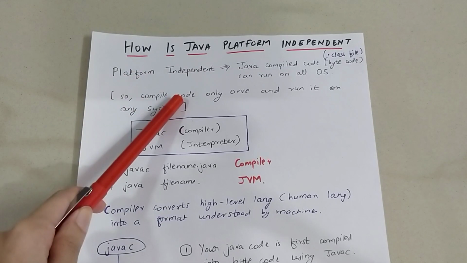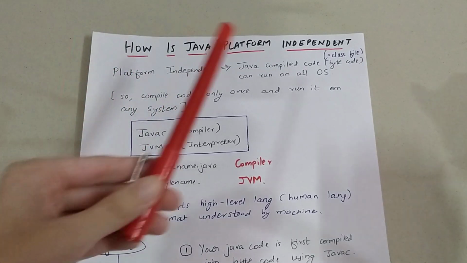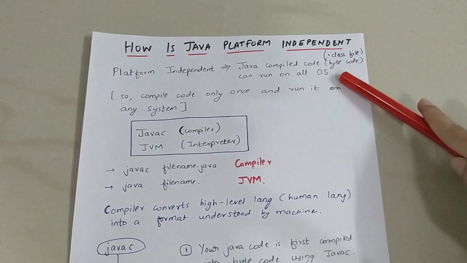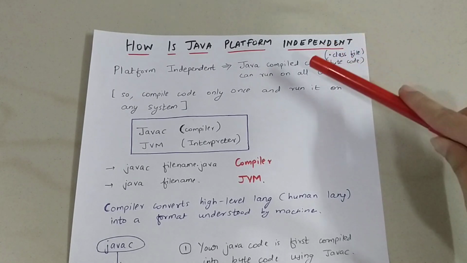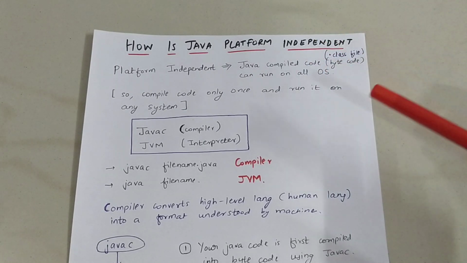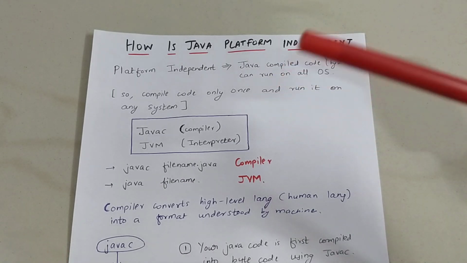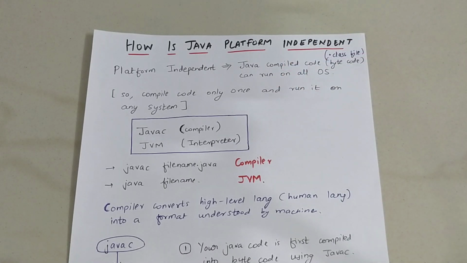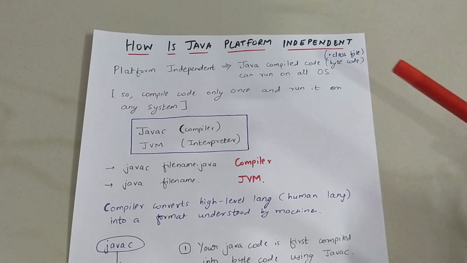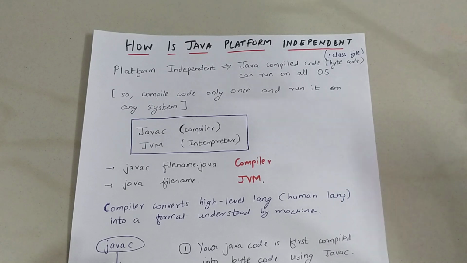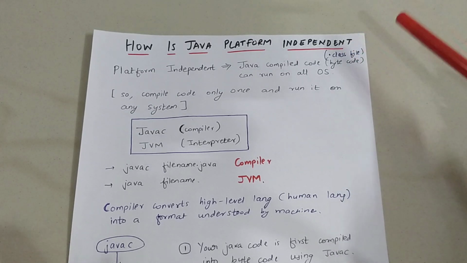Platform independent means a Java compiled code, also known as bytecode or a .class file, can be run on any operating system, whether it is Windows, Unix, Linux, or any other. If the code is compiled once, it can be run on any operating system. But that is not the case in C or C++. The code has to be compiled every single time it is run on another operating system. That's not the case in Java.